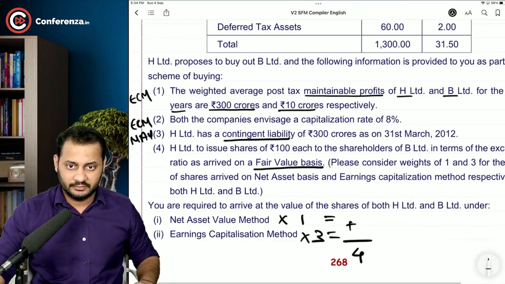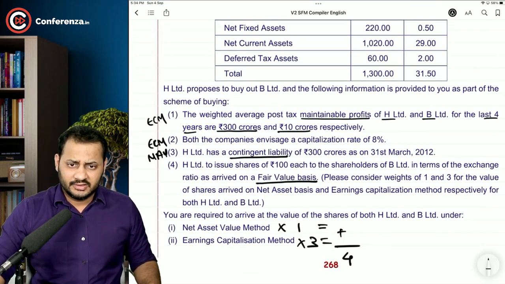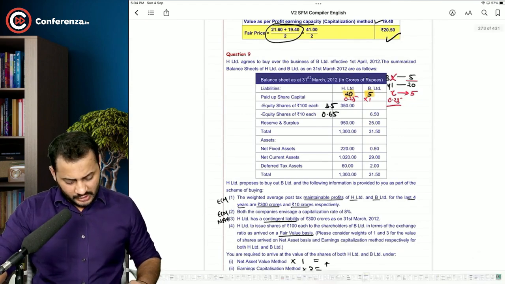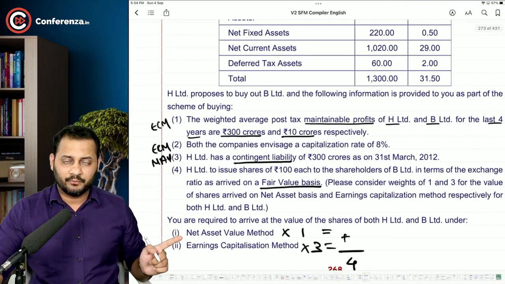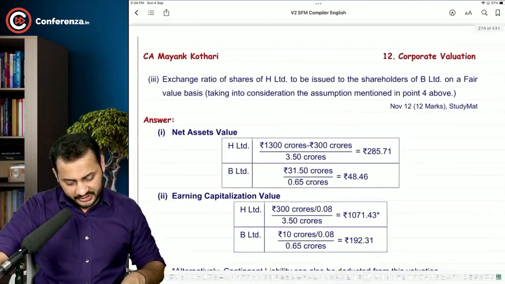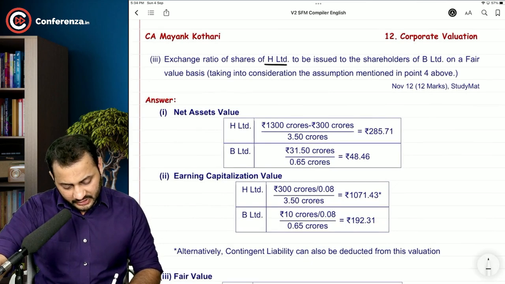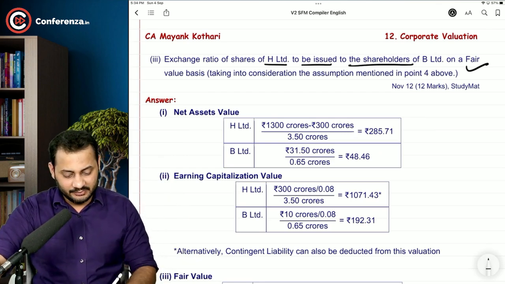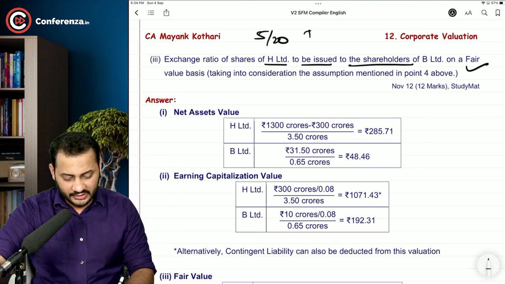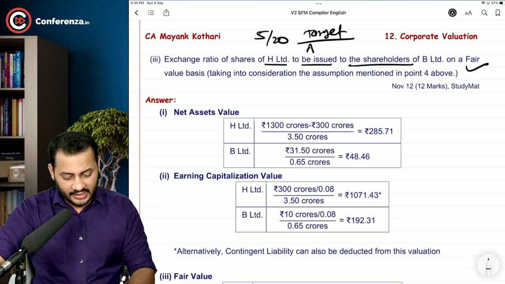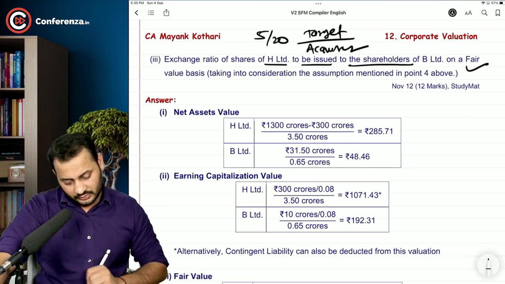Okay sir, we'll do that. And that's it, I think. What else? So let's first calculate the net asset value. How will you do that? Is there anything given? Exchange ratio of shares of H Limited to be issued to the shareholder of B Limited on a fair value. Yeah, they are asking us to calculate the exchange ratio in exactly the same manner that I told you. 5 divided by 20. That means target company, the company who is getting merged, and the acquirer. Okay, we will do that.